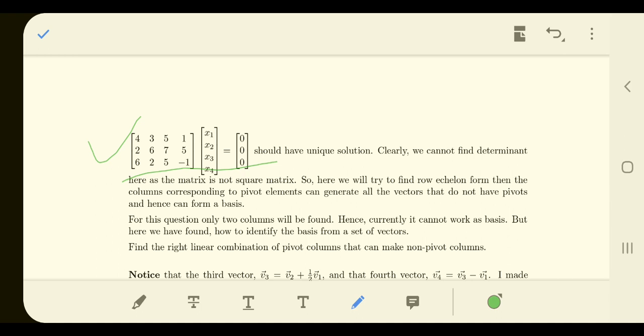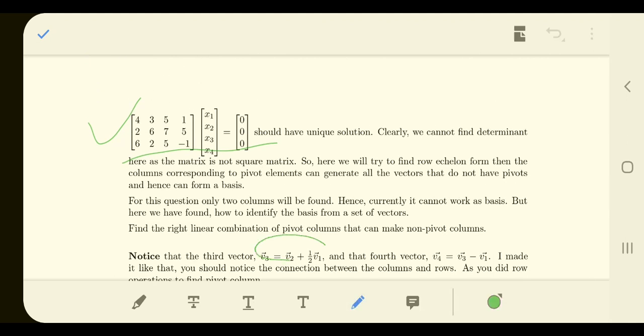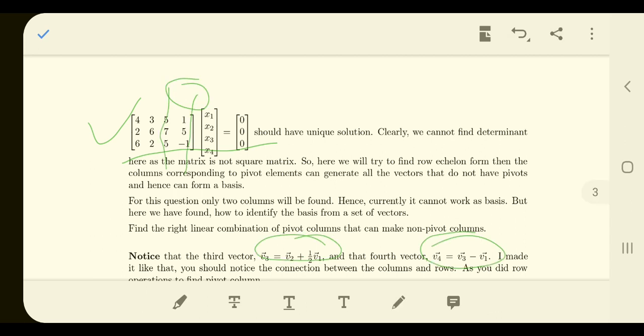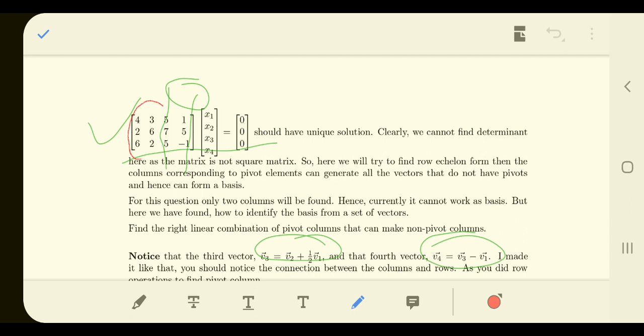And you can also notice that I have designed this particular problem by actually taking these two vectors like this. So that is why this particular vector and this particular vector are not going to contribute. If you do Gauss elimination, you will not find any pivot element in these two vectors. So the basis of the vector space spanned by these four vectors is actually composed of these two vectors.